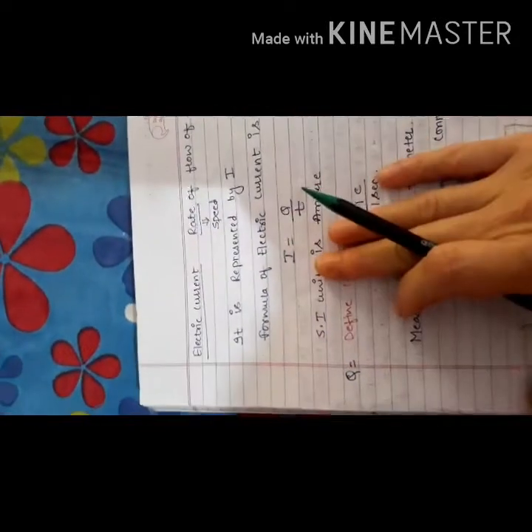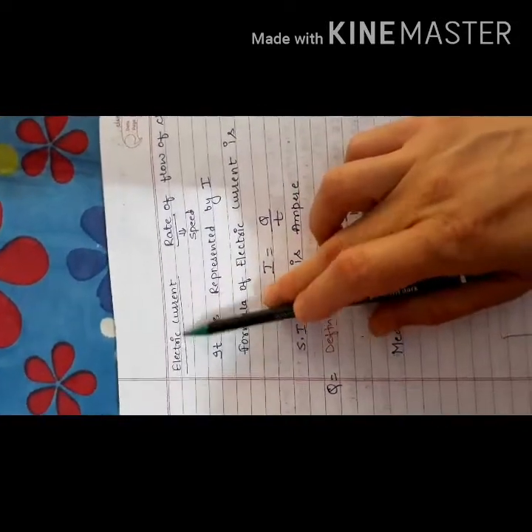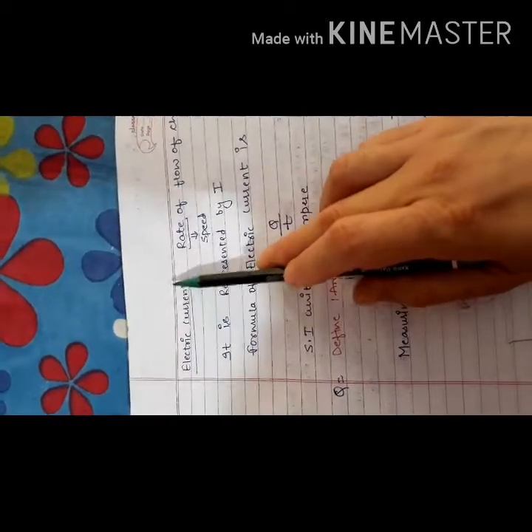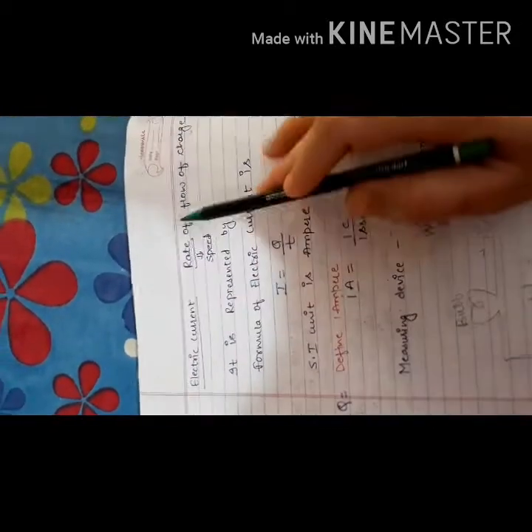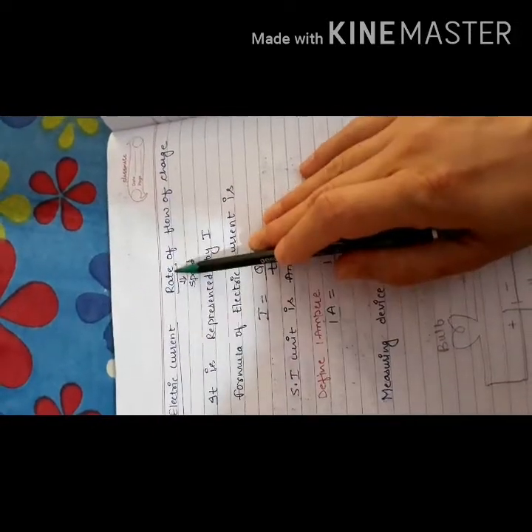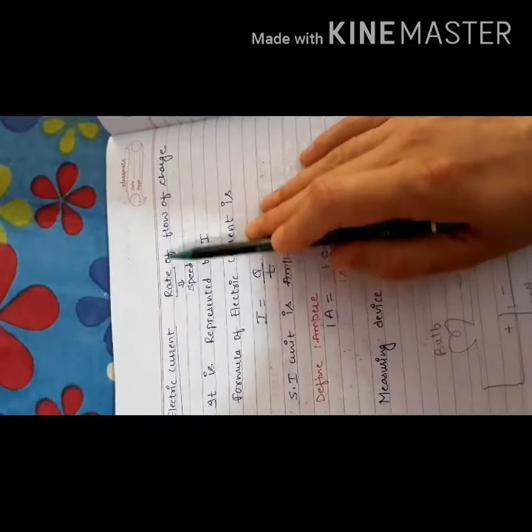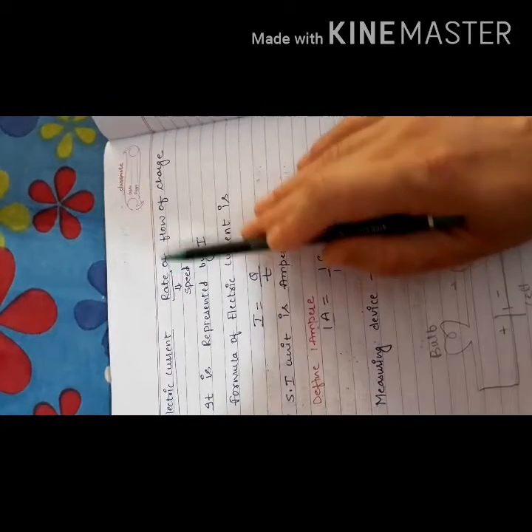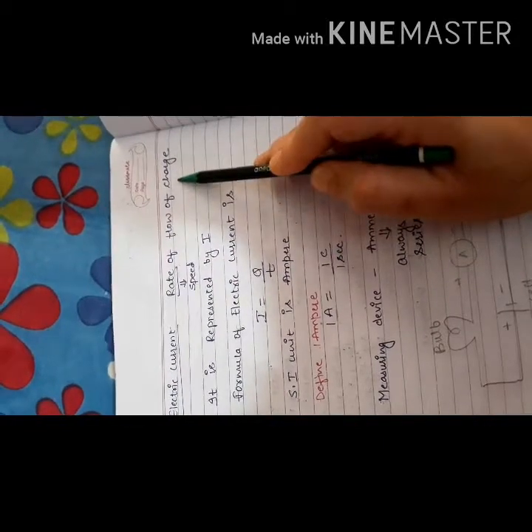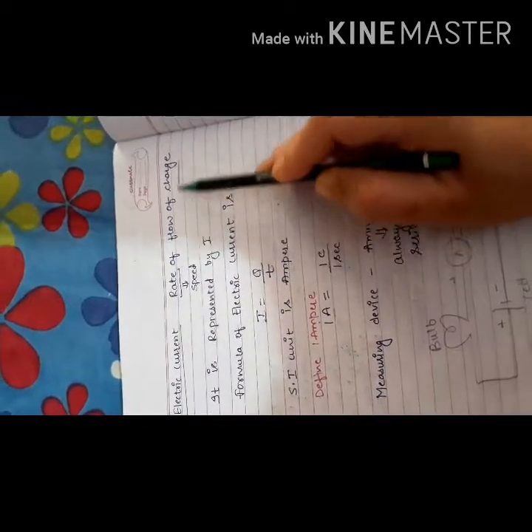Now we will move further on the topic of electric current. What do you mean by electric current? This is also based upon the charge. Electric current is defined as the rate of flow of charge. Rate means speed. It is directly related with the speed of charged particles.